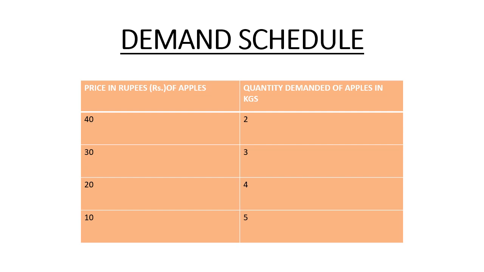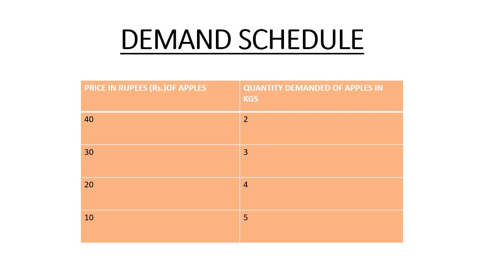Now if you see the next column, you will see that the price falls to rupees 30, and now a person buys one more kg of apple, and now he takes 3 kgs of apple. Again you will see that the price has fallen to rupees 20. Now the person can easily purchase more quantity, and he now ends up purchasing 4 kgs. And further in the last column you will see that the price is 10 rupees, and here the quantity demanded of apples is 5 kgs.